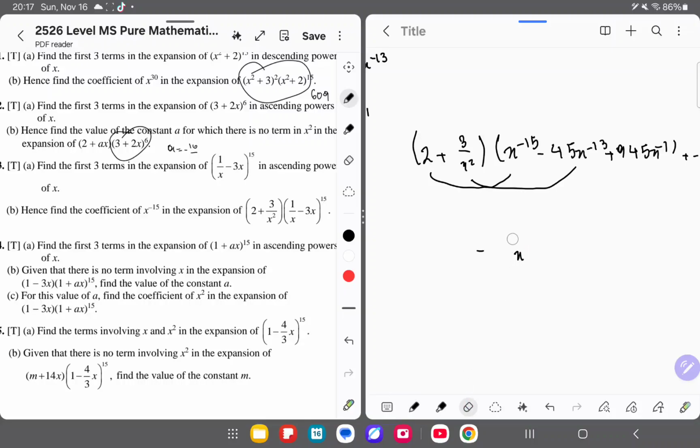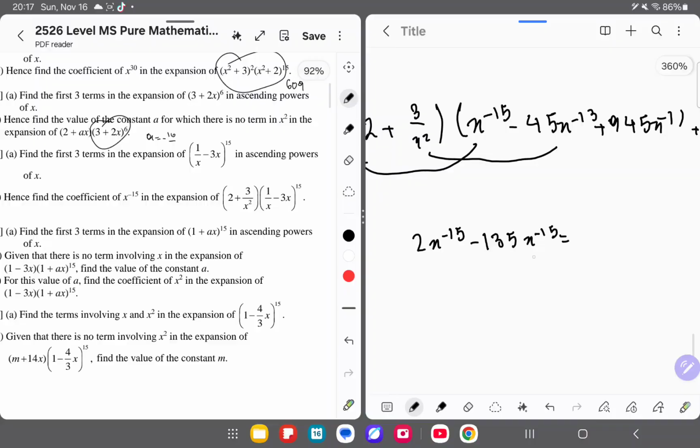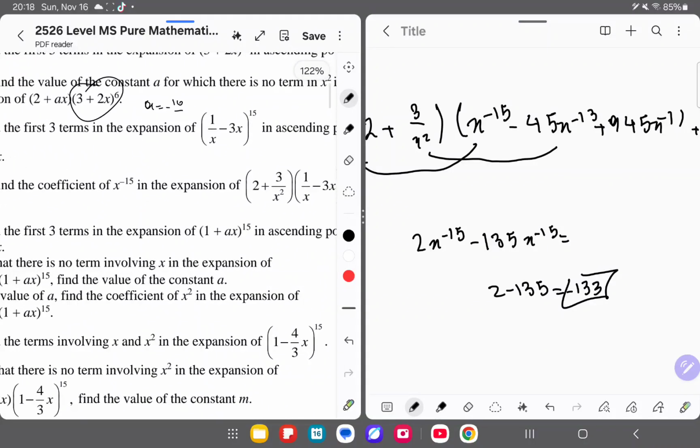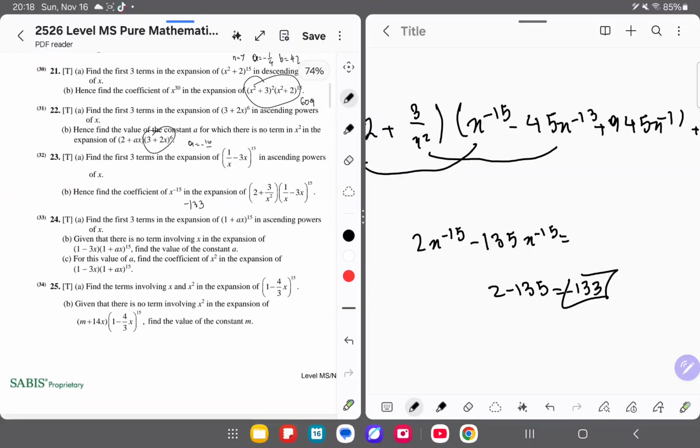I made a mistake in distribution here. It's supposed to be like this. So it's 2x power minus 15. And then you have 45 times 3, so you get minus 135 x power of minus 15. Then you just do simple math here. 2 minus 135 is minus 133. So this is our coefficient of x power minus 15. So minus 133 is our answer here.